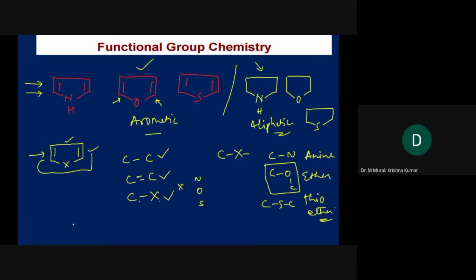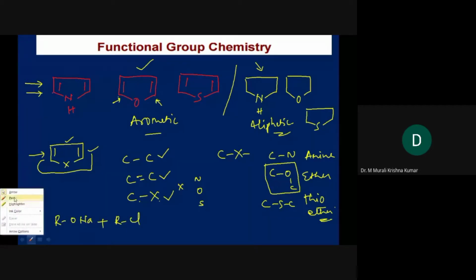How can you synthesize ether? We have one named reaction for ether synthesis. Can any one of you tell me what is the named reaction that we have for ether synthesis?